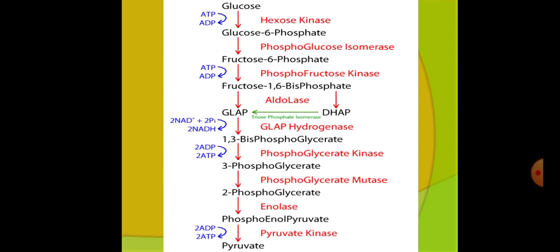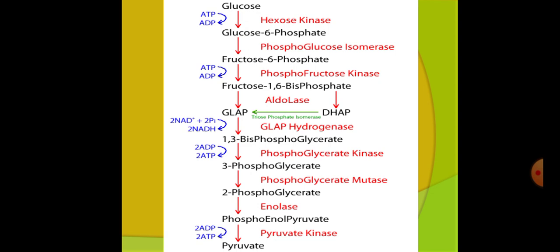In this slide, we will see the total pathway of glycolysis: the 9 reactions, where ATP is utilized, and which enzyme catalyzes each reaction. This is the whole pathway of glycolysis. In the coming slides, we will discuss each and every step of the glycolysis pathway.